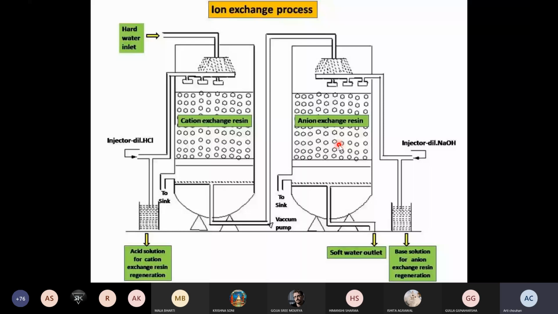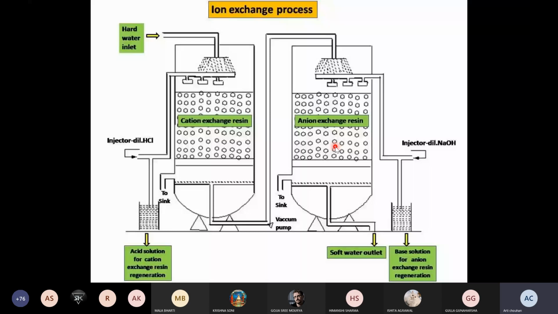This precipitate will block the resin for further exchange of the anion. If all the cations flow through the anion exchange resin, what will happen? All the cations will form their hydroxides, and the hydroxides of the cations have a tendency to be in precipitate form. These precipitates will block the resin, and you will not be able to get any further exchange of the anions. Even the whole process will get blocked.